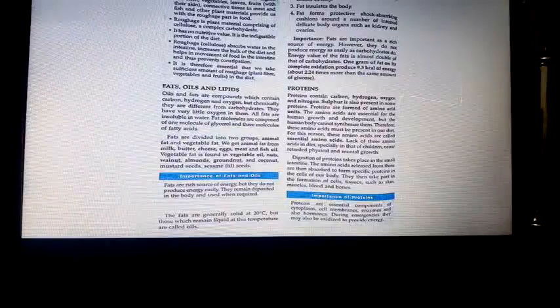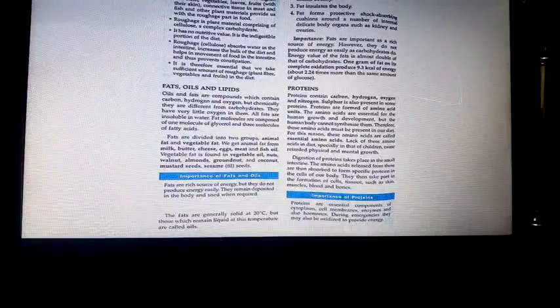Digestion of proteins takes place in the small intestine. The amino acids released from these are then absorbed to form specific proteins in the cells of our body. Then they take part in the formation of cells and tissues such as skin, muscles, blood and bone.